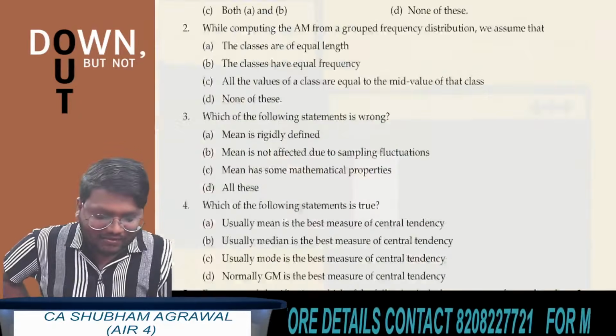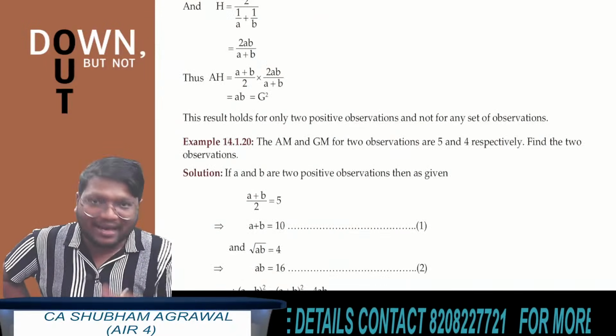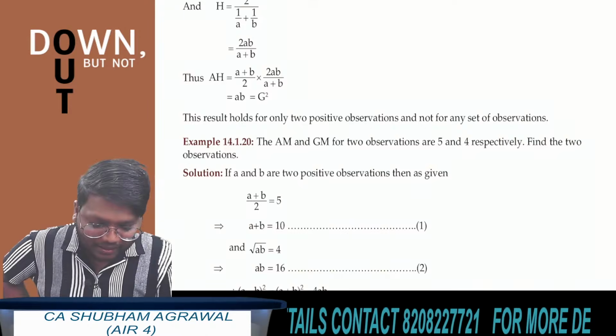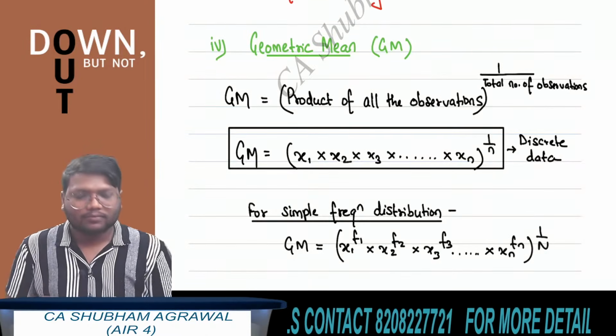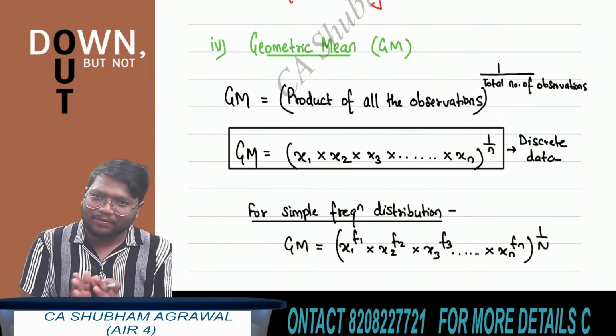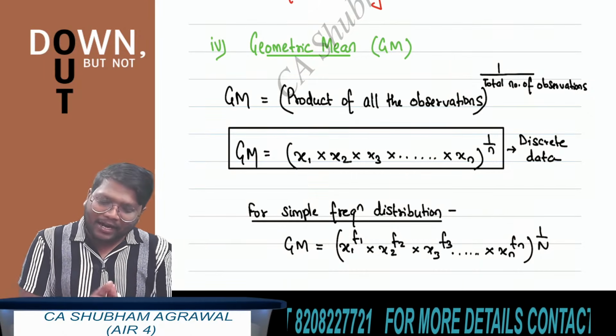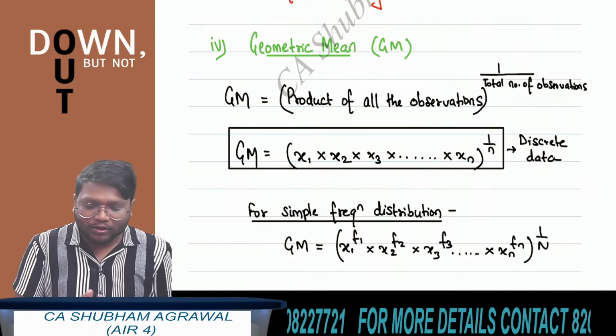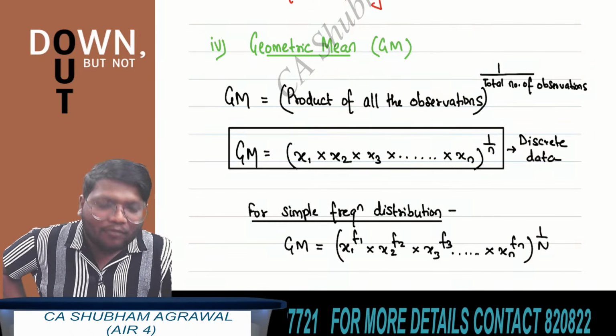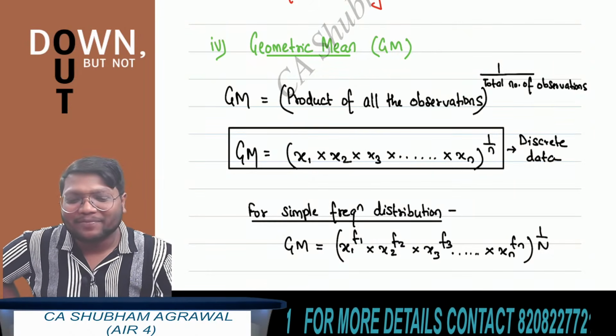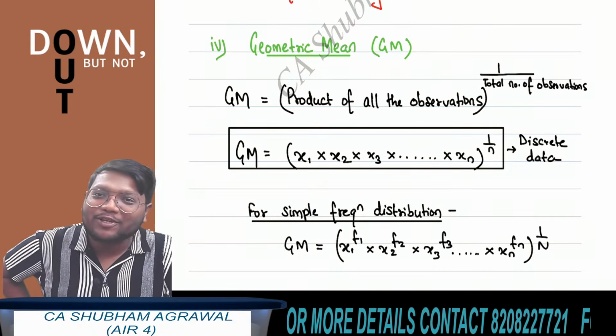Now see, we are starting with geometric mean and harmonic mean. Okay, geometric mean and harmonic mean. I will take some more questions based on mean, median and mode, but first I am completing geometric mean and harmonic mean, and after that I will take the remaining questions from set A and set B. Okay. First tell me, what is the formula to find geometric mean?